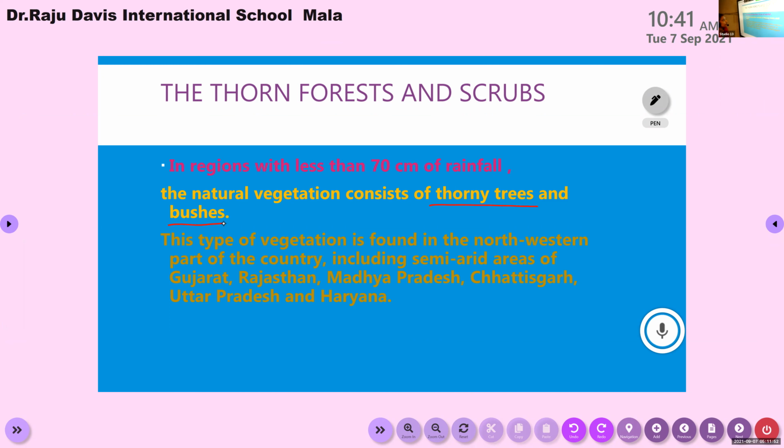The thorn forest and scrubs is one kind of natural vegetation, and it consists of thorny trees and thorny bushes.